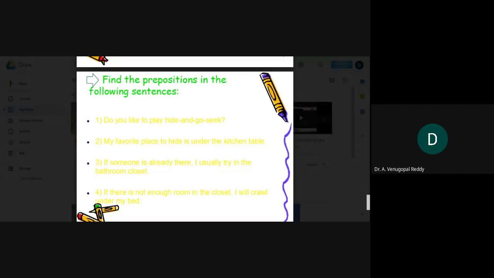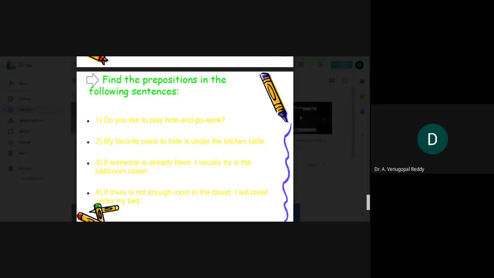Third sentence: If someone is already there, I usually hide in the closet. If there is not enough room in the closet, I'll crawl under my bed. What you have to do is find the prepositions in the following sentences.